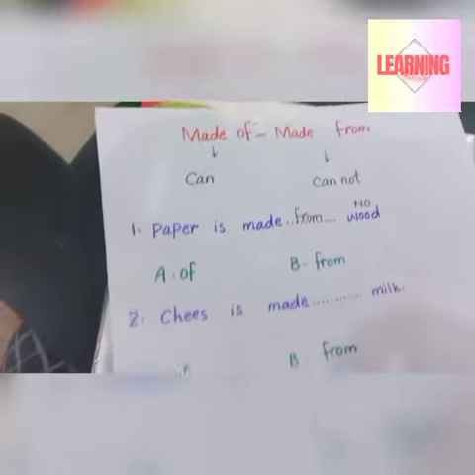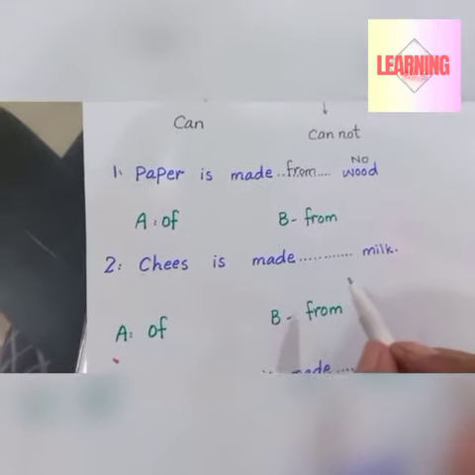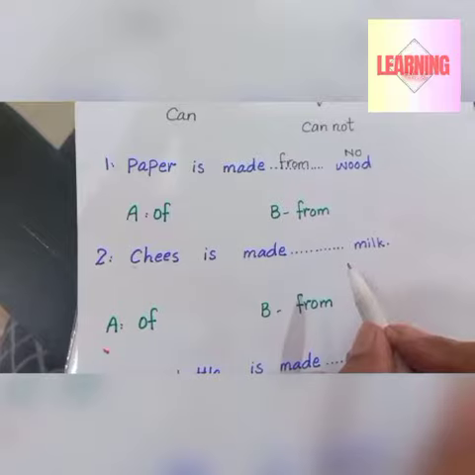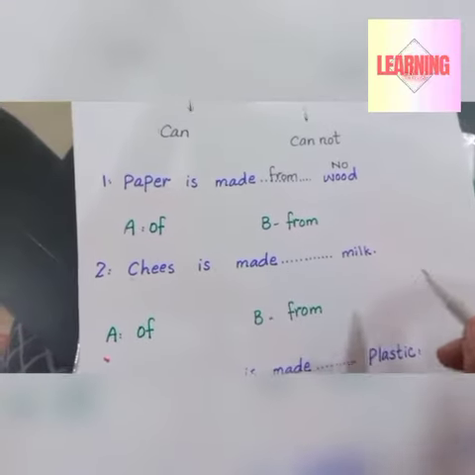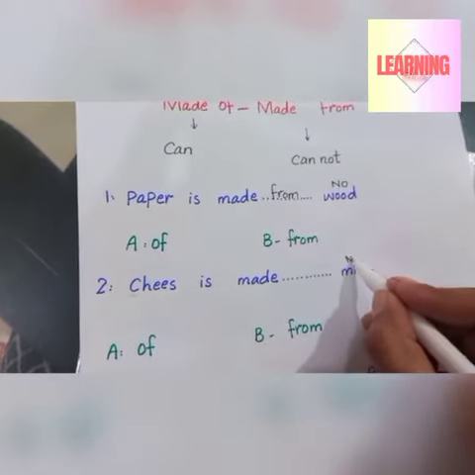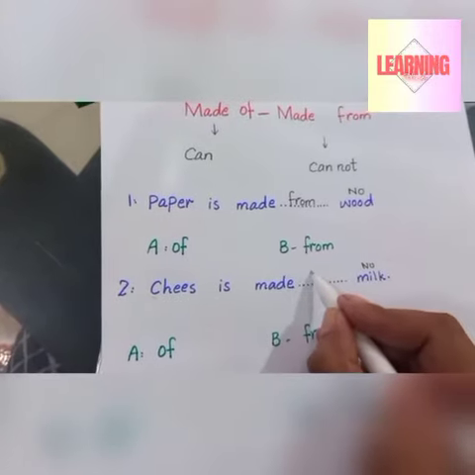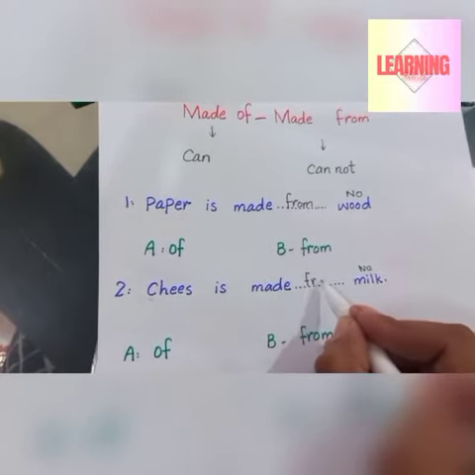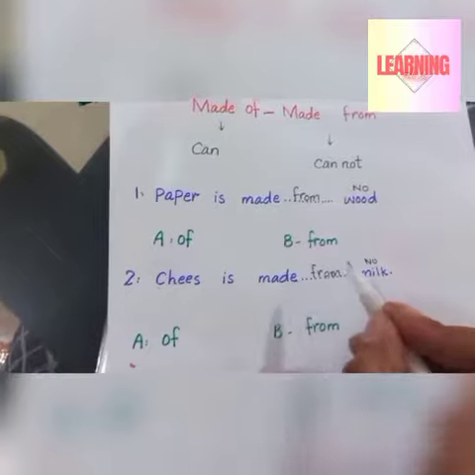The next one is cheese is made dash milk. Can we get back milk from cheese? No. So here we use from. Cheese is made from milk.